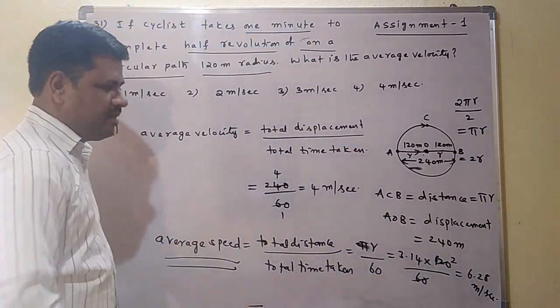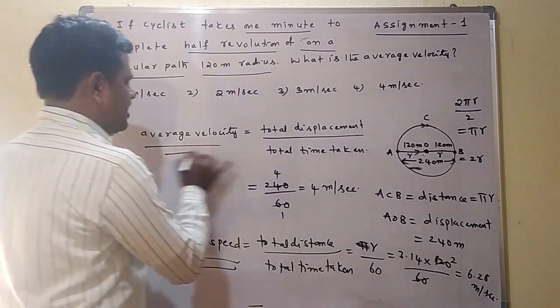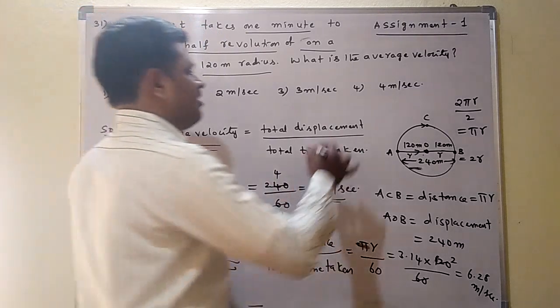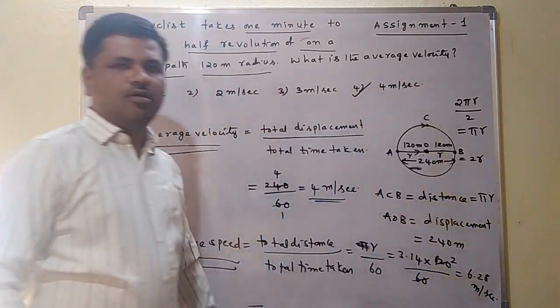But in this question, average speed is not asked. Average velocity is asked. Average velocity, how much are we getting here? 4 meter per second we are getting here. Which option is correct here? Fourth option is correct here.